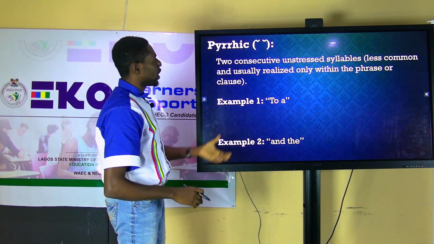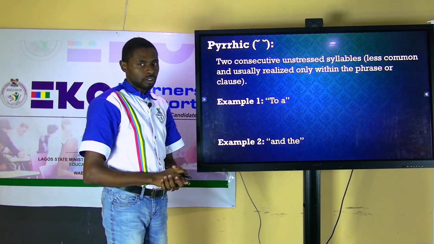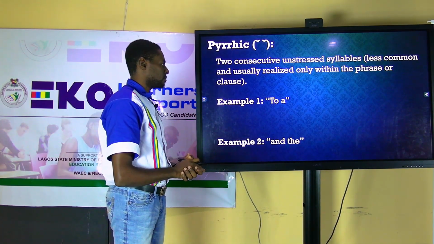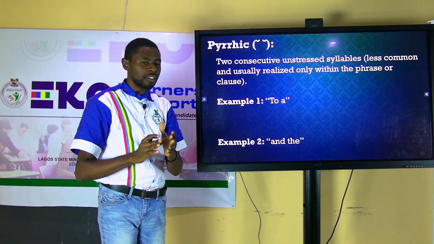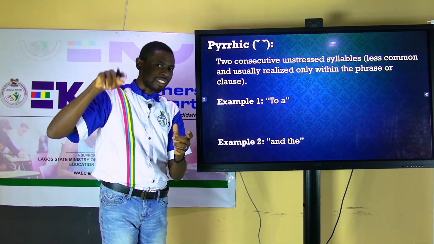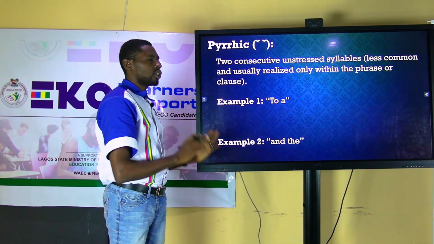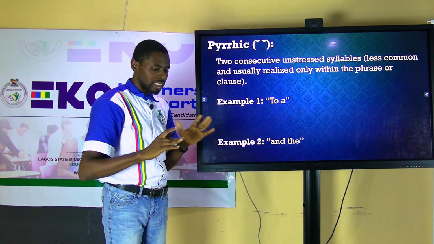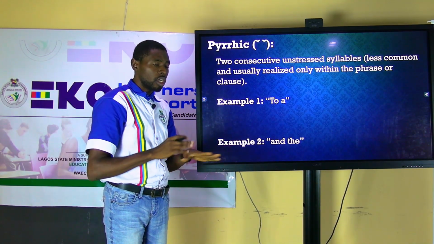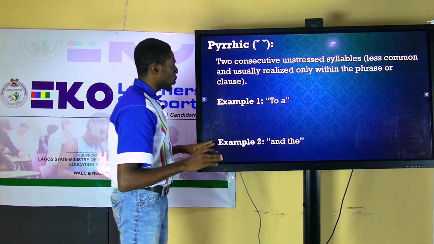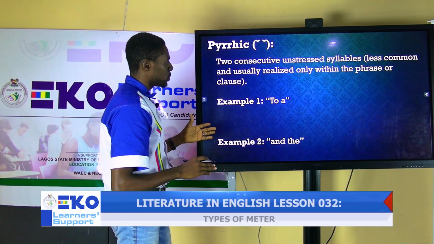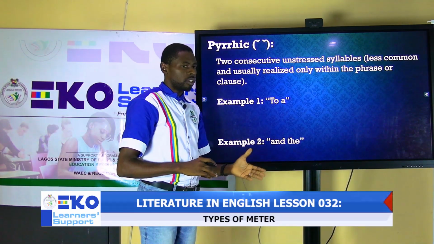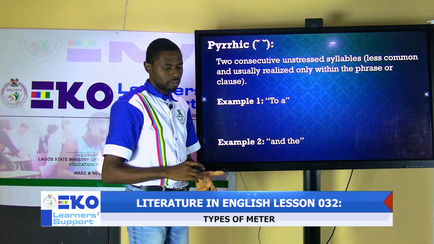Now, in a Pyrrhic foot or in a Pyrrhic meter, what you have is 2 successive unstressed syllables. The 2 syllables are very low. You don't exact any degree of muscular energy in the production of those sounds or those syllables. Look at this example. To a.